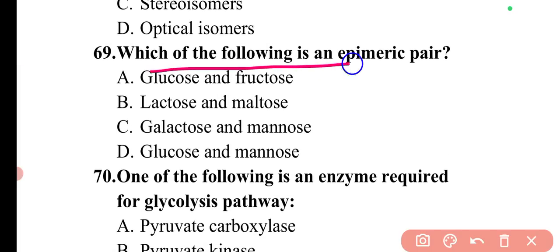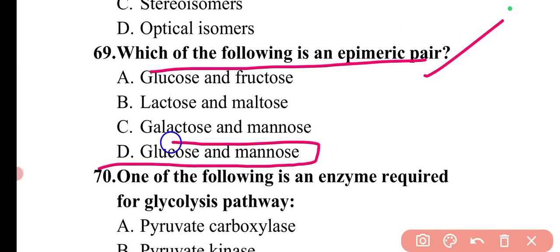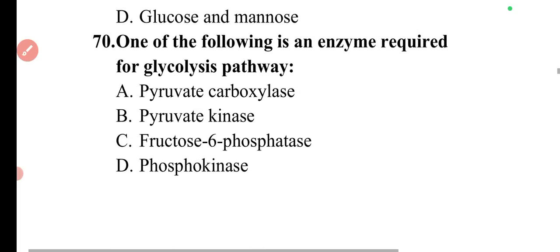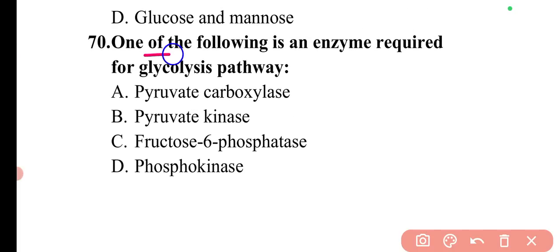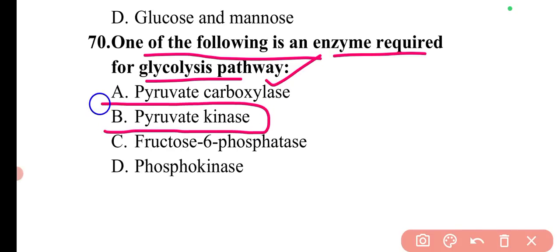Next question is, which of the following is an epimeric pair? So epimers are glucose and mannose. These are the epimers. So here option D is correct. Next question is, one of the following is an enzyme required for glycolysis pathway. So the enzyme required for glycolysis pathway is pyruvate kinase. So here option B is correct.